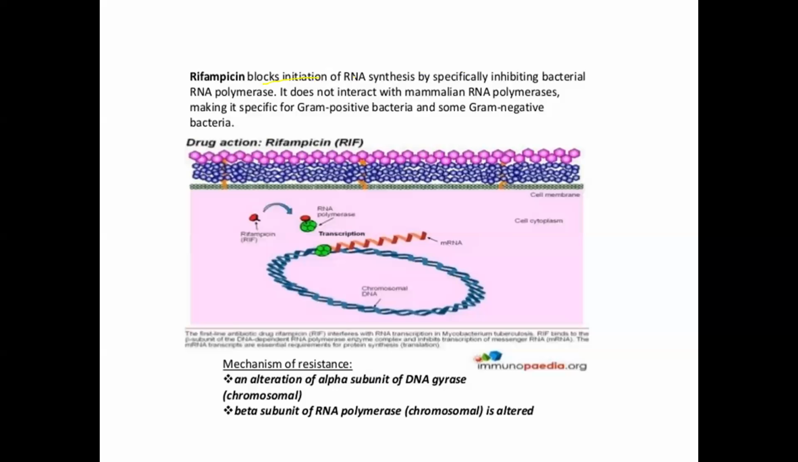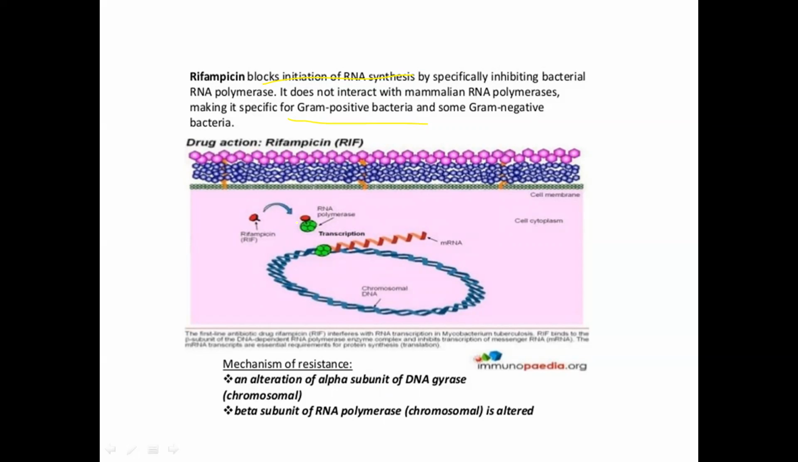Rifampicin blocks initiation of RNA synthesis by specifically inhibiting bacterial RNA polymerase. It does not interact with mammalian RNA polymerase, making it specific for gram-positive bacteria. Some agents are gram-positive specific because they only attack specific enzymes and do not interfere with other types of polymerase. So some only kill gram-positive bacteria, while some are specific for gram-negative bacteria. This is the region of drug action, this is rifampicin.